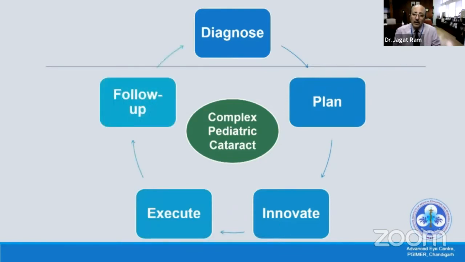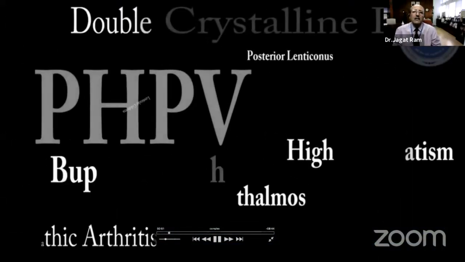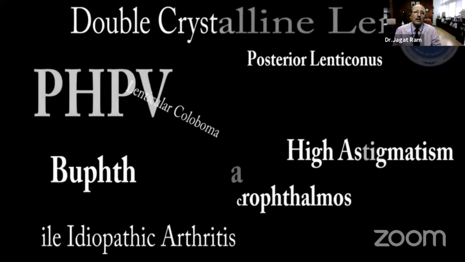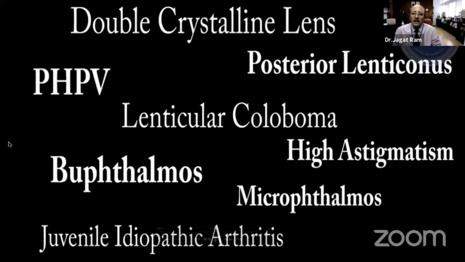You have to do some innovative surgical procedure, execute the procedure, and after surgery, follow up these patients, because there may be several complicated situations which I am going to show, such as PHPV, double crystalline lens, microphthalmos.